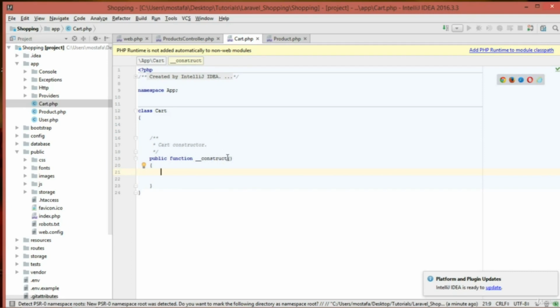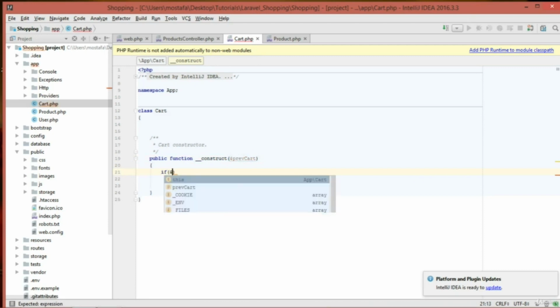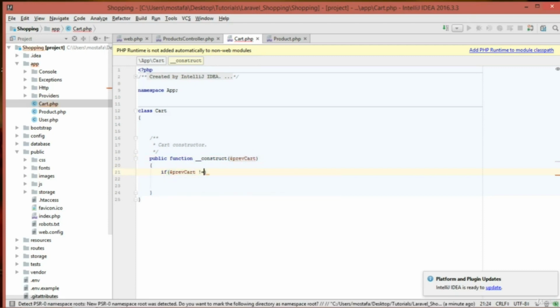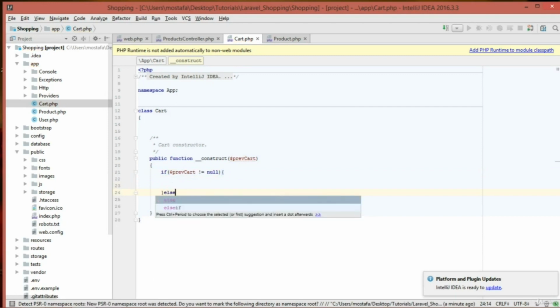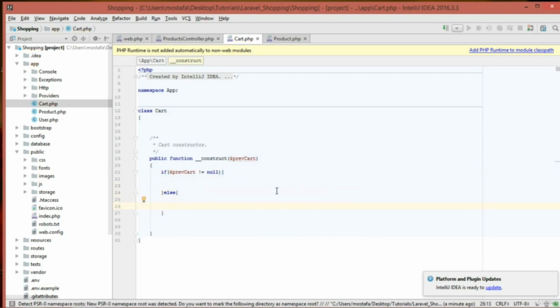But the constructor is going to take a value, and the value it is going to take is the previous cart. The previous cart is the values or products that were added previously by the user. So cart, previous cart, and then if this previous cart is not null, meaning that there are already values inside it, we are going to do something. Otherwise, we are going to initialize the values with 0.